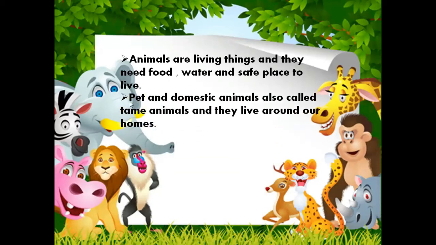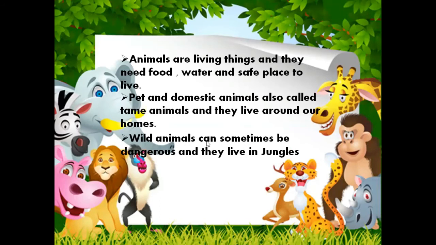Now the next one is pet and domestic animals, also called tame animals, and they live around our homes. Keep in your mind the definition of tame animals: tame animals live around our homes. Wild animals can sometimes be dangerous and they live in the jungle. Wild animals are very dangerous. You know very well about wild animals.